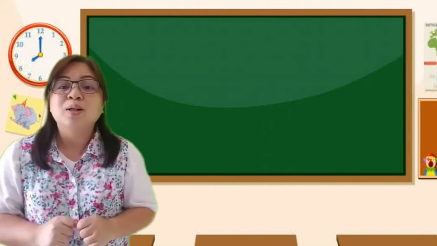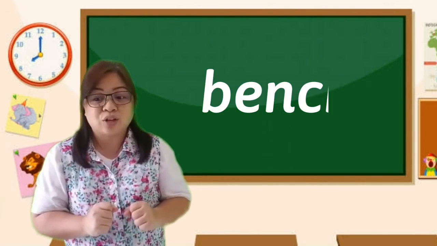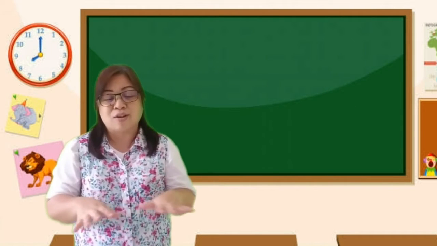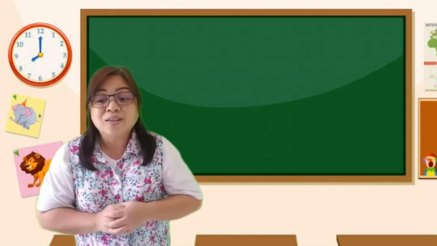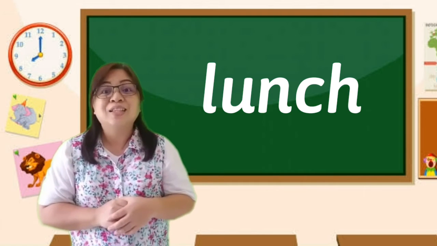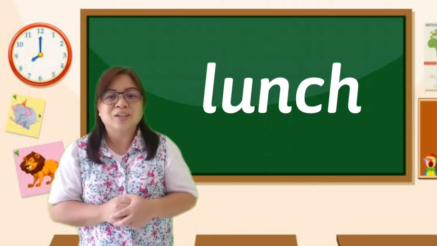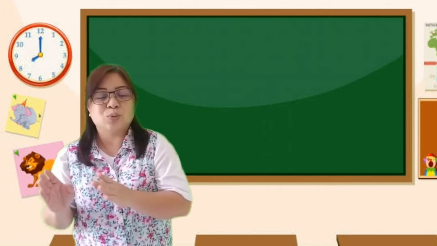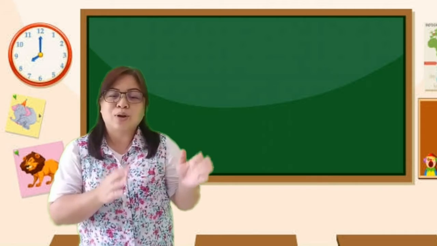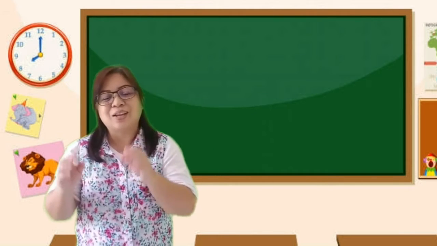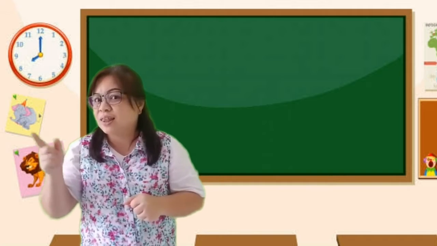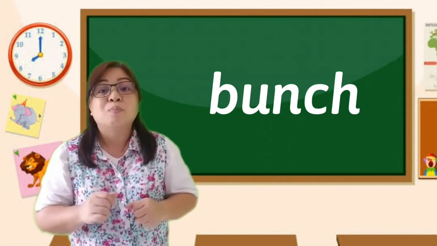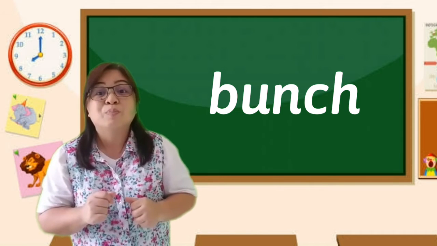For example, the word bench. Bench. A bench is something you can sit on. Or the next word is lunch. Lunch. Notice the ending sound is the CH, which is ch. So when you pronounce the word lunch, you can hear the ch sound in the end. And the last word I want to show you is bunch. Bunch.